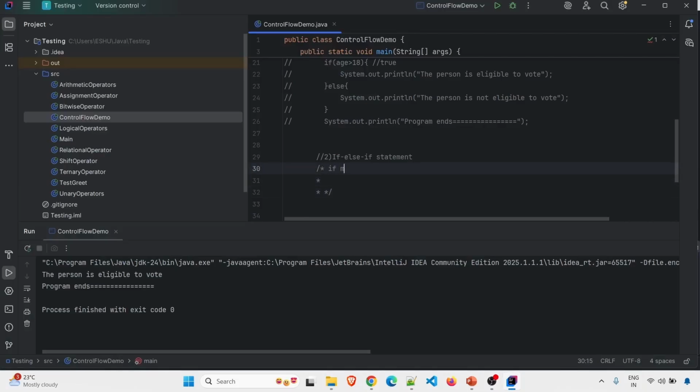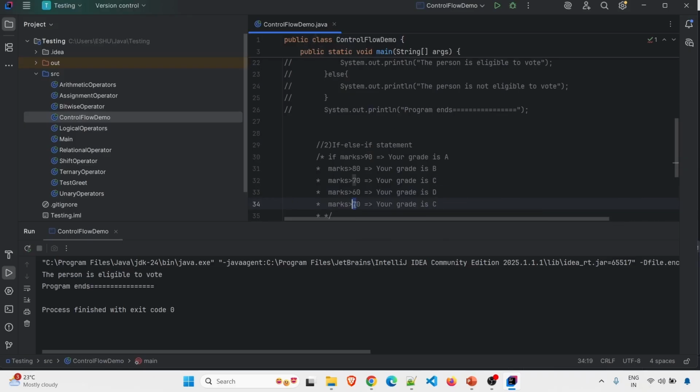If marks greater than 90, I have to print your grade is A. If marks greater than 80, your grade is B. Marks greater than 70, grade is C. Marks greater than 60, grade is D. Marks greater than 50, grade is E.